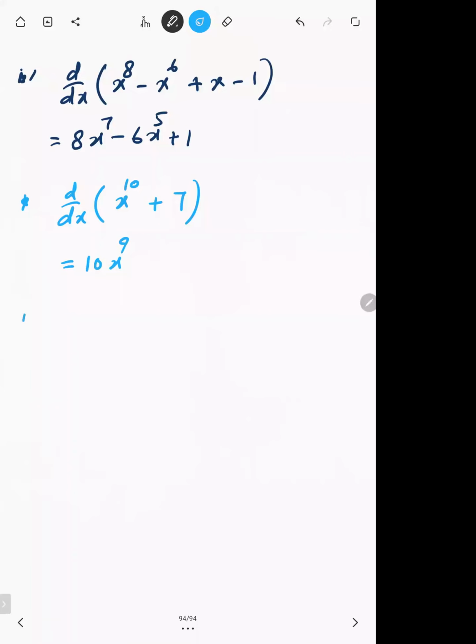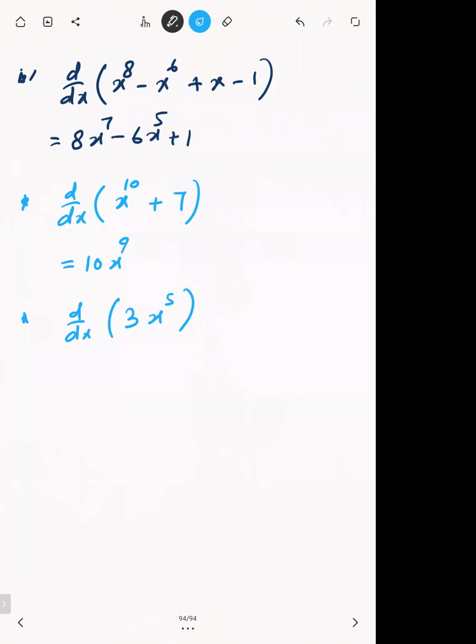Okay, more example. If we have d by dx of 3x raised to power 5. Now, what if there is a coefficient already existing here, like here, there's already coefficient 3. Listen, you don't have to differentiate the coefficient. When you have x^5 and its coefficient is 3, this coefficient 3 will be written as it is.